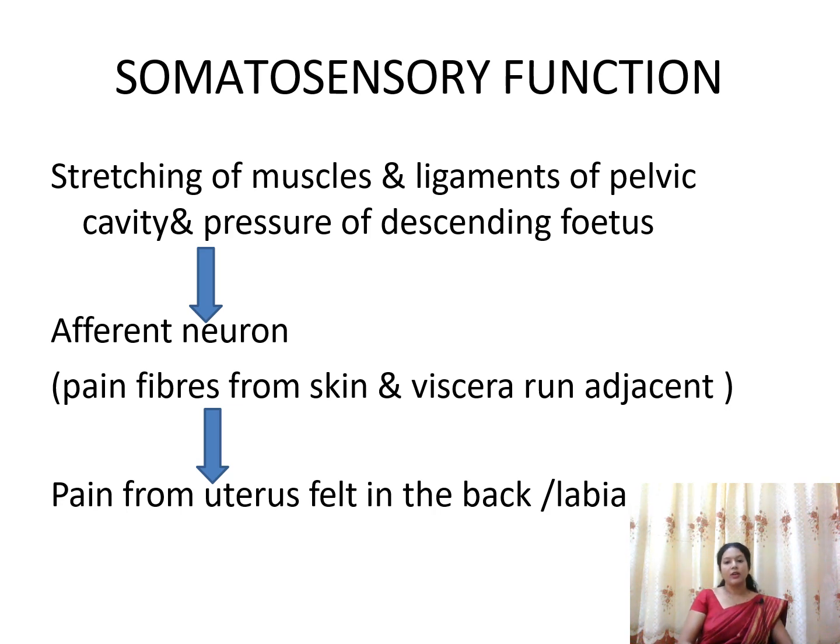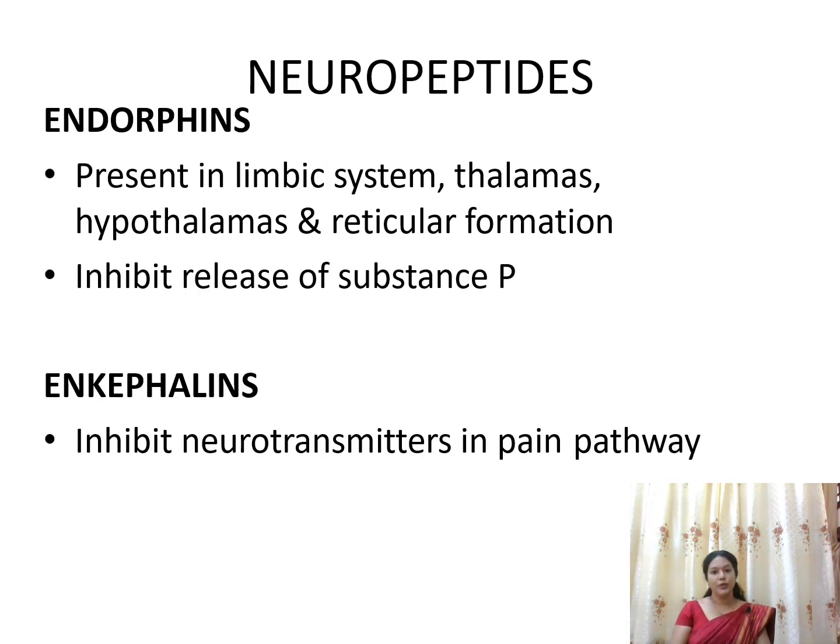Somatosensory functioning or perception of pain during the labor process. During the descent of the baby, stretching of the muscles and ligaments of the pelvic cavity will occur, and pressure from the descending fetus also will be there. This stimulates the afferent neuron, and these pain fibers from the skin and from the viscera will run through the spinal cord, and pain from the uterus will be felt in the back and in the region of the labia. The neuropeptides associated with the transmission of pain include endorphins and enkephalins.